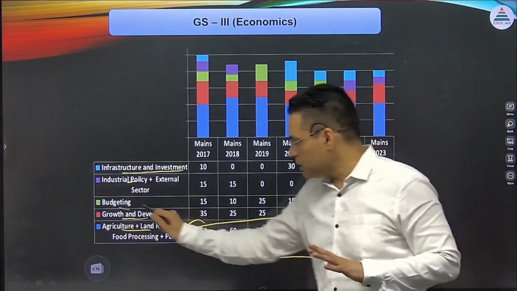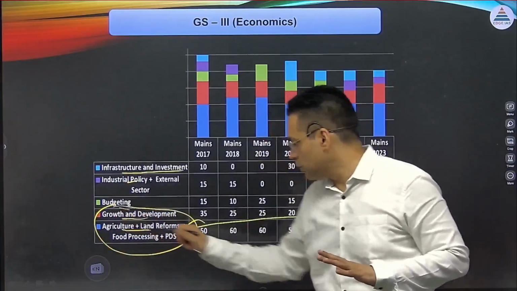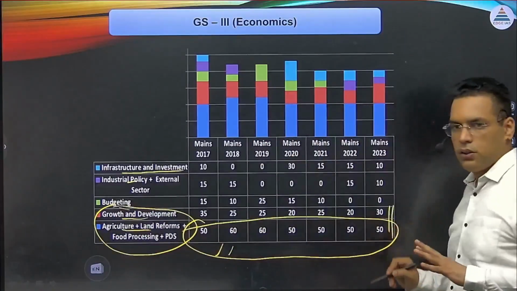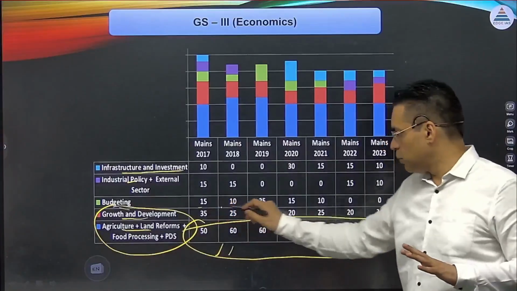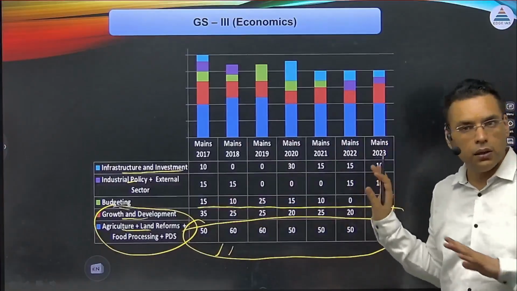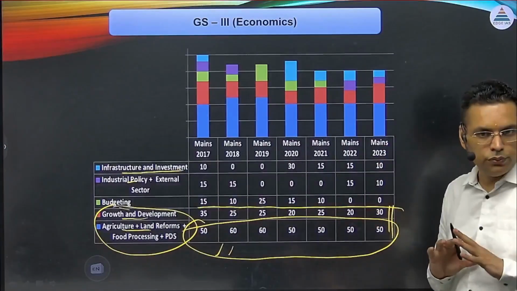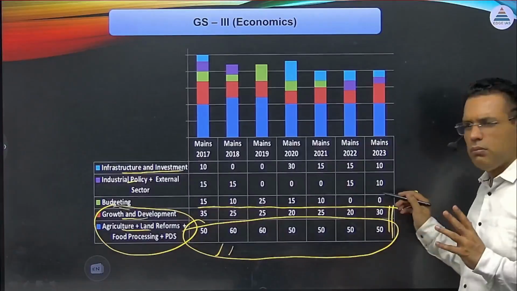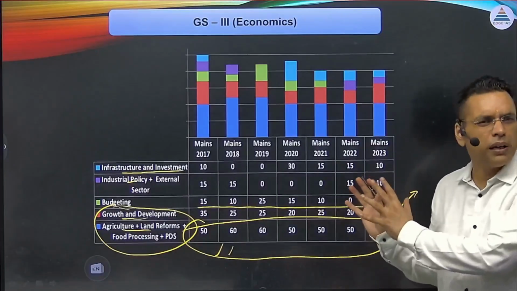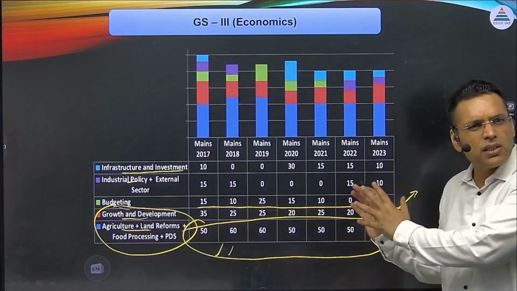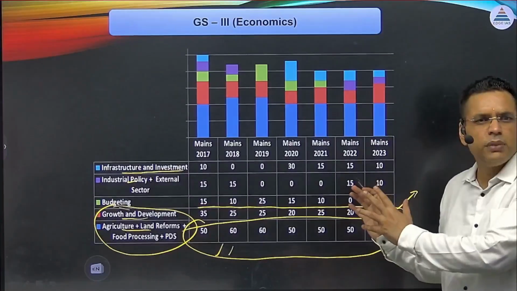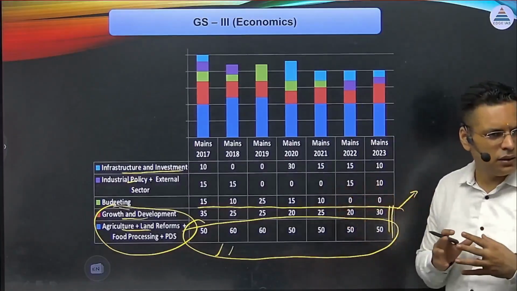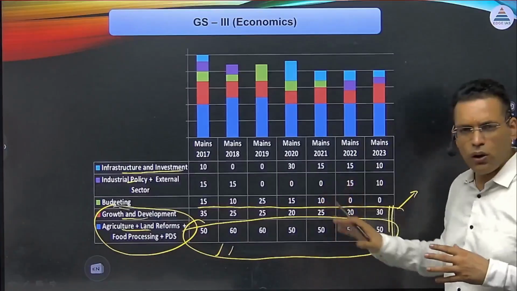Then the second topic is growth and development. So if you just cover these 2 sections, it will reward you almost 80% of the GS3 economy section. So you have to be very judicious. And maybe this section is not very big. You can study this section in a matter of 8, 10 days, 12 days, 2 weeks at the max. And this is highly factual also.